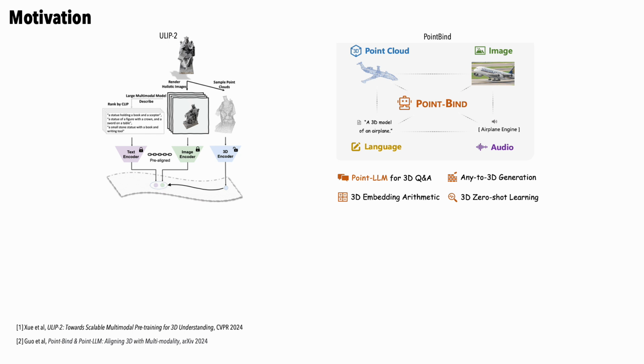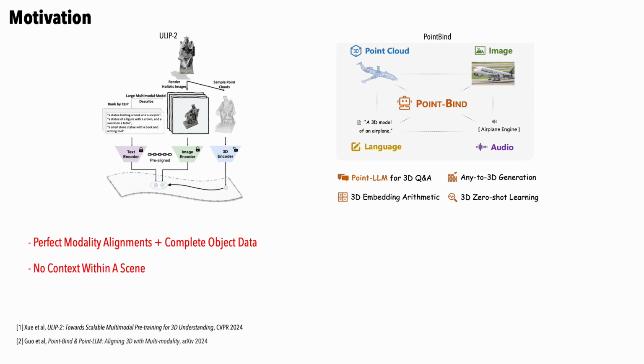Current multimodal approaches such as ULIP2 and PointBind often assume perfect modality alignment and complete data, relying on synthetic datasets like ShapeNet. This is unrealistic for real-world scenarios where data is often incomplete or misaligned, such as in construction sites or robot navigation.